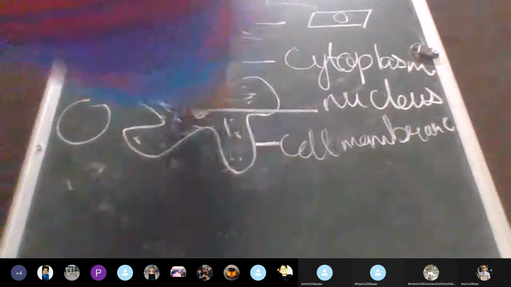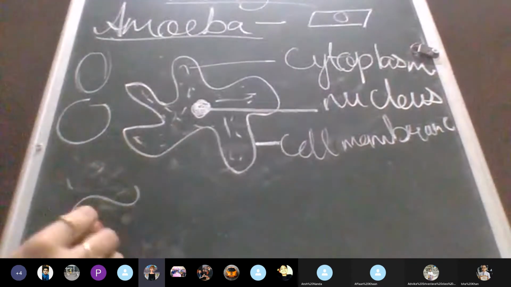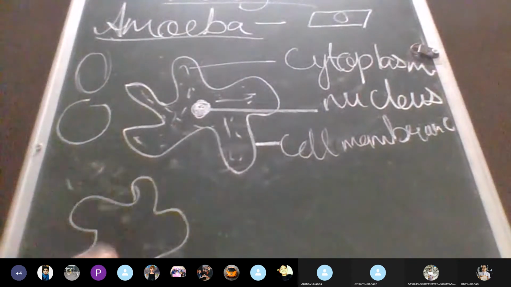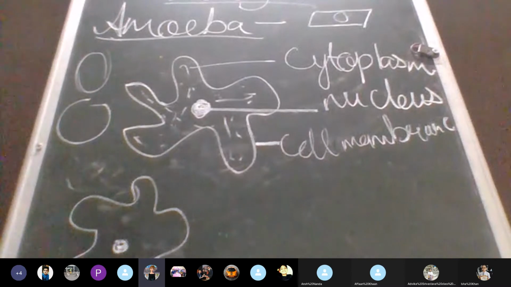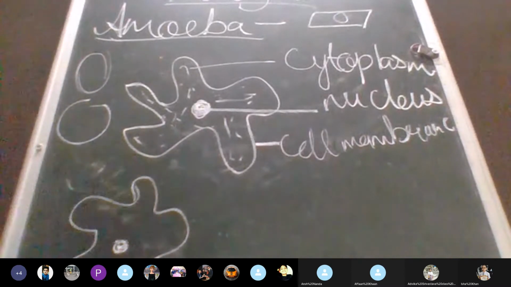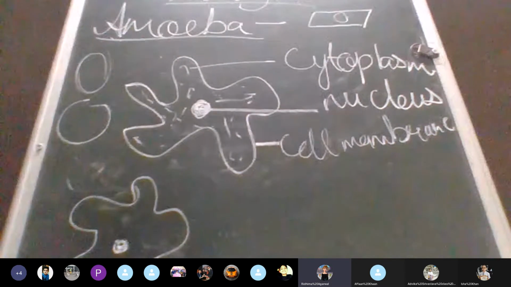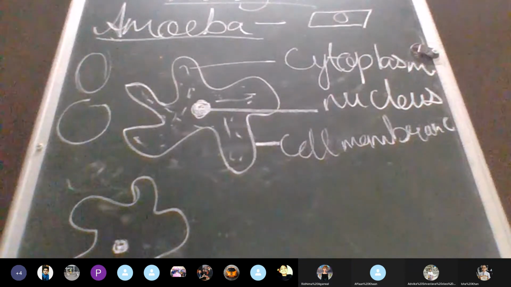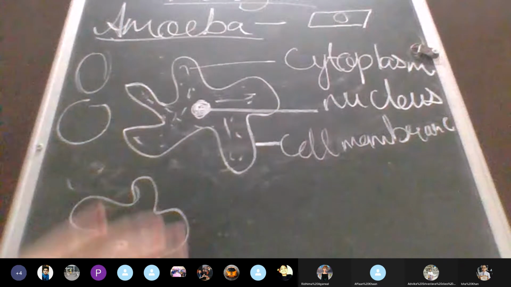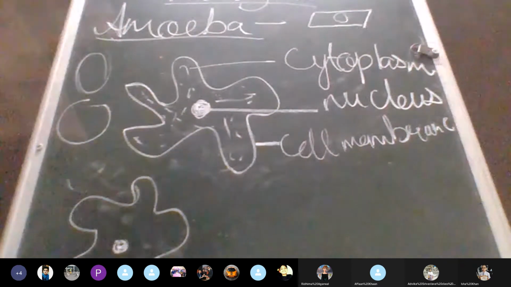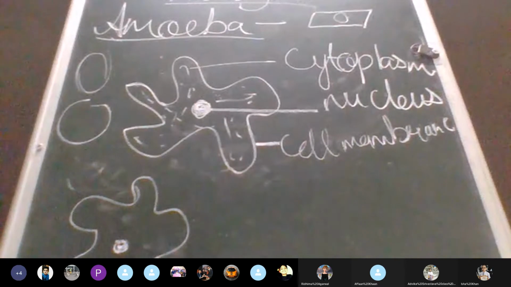Now, when we talk about amoeba, children, here you see that this is the shape. Supposing you observe it under the microscope, this is the shape of amoeba. Supposing roll number one comes and sees the amoeba, this is the shape.